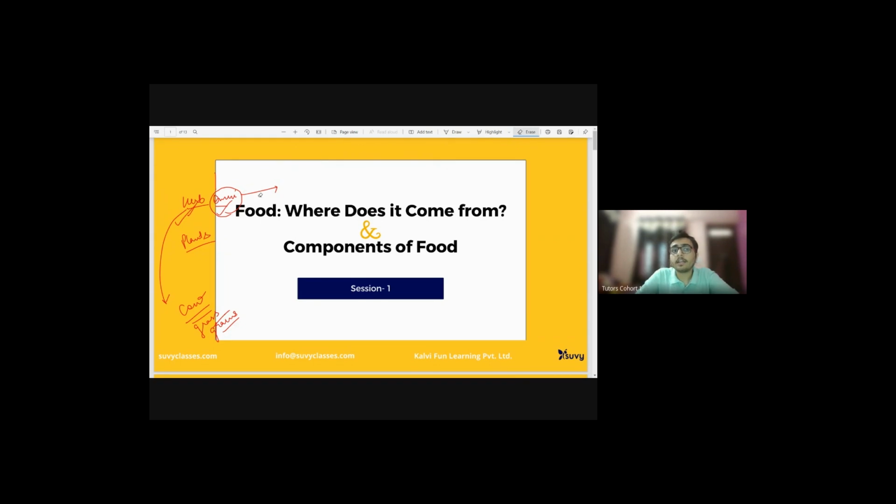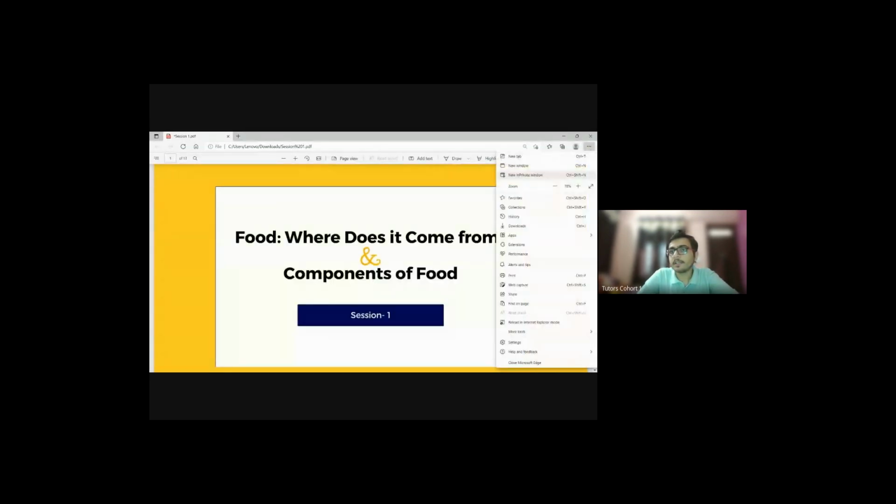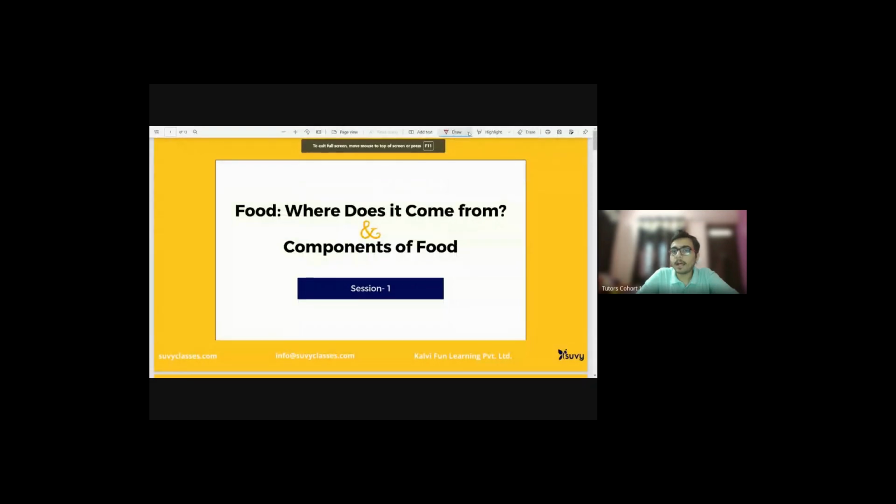That honey is produced by honeybees, but honey cannot be produced if honeybees do not go to plants, or I should say flowers, to collect nectar. Nectar is what helps honeybees to produce honey. If they do not go to flowers to collect nectar, they cannot produce honey. So indirectly, honey has been sourced from plants. We studied that. Then we went on to sprouts.